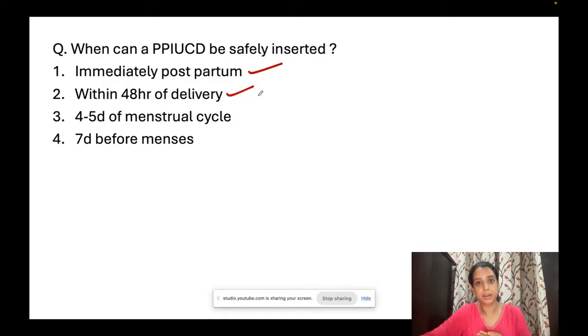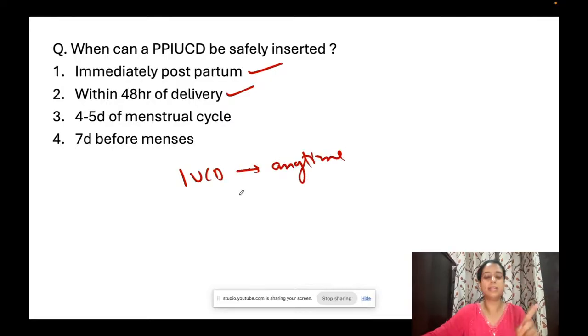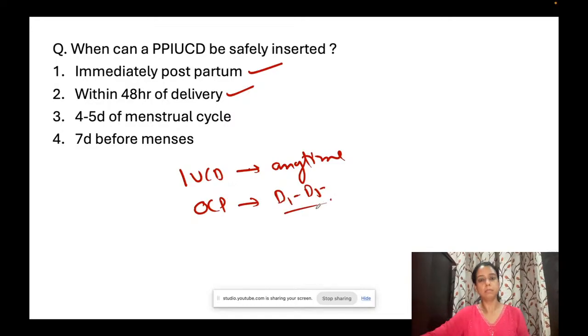अगर हम बात करें इंटरवल पीरियड में when she is not pregnant, so in that interval period when she can get IUCD, see, एक बात समझ लो that IUCD can be inserted any time. Because why? जबकि OCPs के साथ ऐसा नहीं होता. OCPs have to be taken within day 1 to day 5 of menses. Because OCPs को act करने में time लगता है. That is why first 5 days. Because they take time. आपने किसी और दिन डाला, किसी और cycle day में डाला, you have to use 7-day protection. It is not true with IUCD.